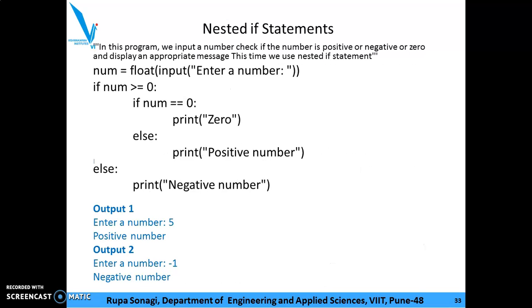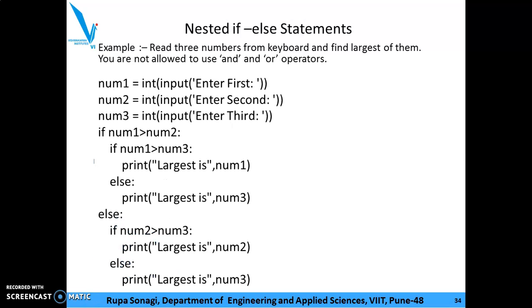This is nesting example. So just now we have seen to find out the positive, negative or zero of a number. Now I have used the input function to get a number from the user. If number greater than or equal to 0, first condition. Within that I am going to check another condition. If number equal to 0, print 0. Else print positive number. And for this if it is not true, then else it is a negative number. So there are variety of ways to write a program. We'll go through that nested if else statement.